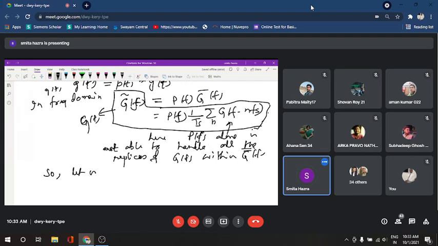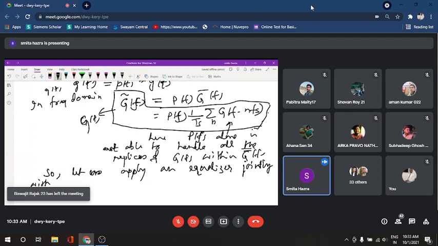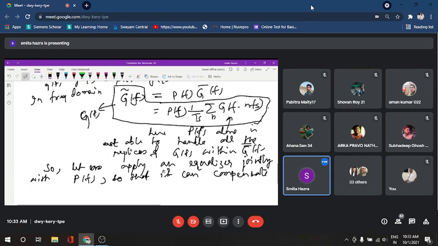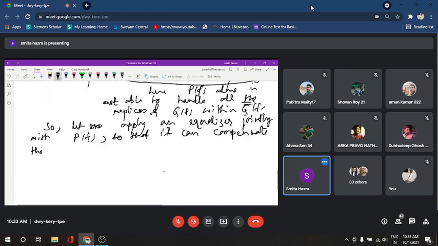So let us apply an equalizer jointly with PF, so that it can compensate the desired spectrum of GF out of G bar F.